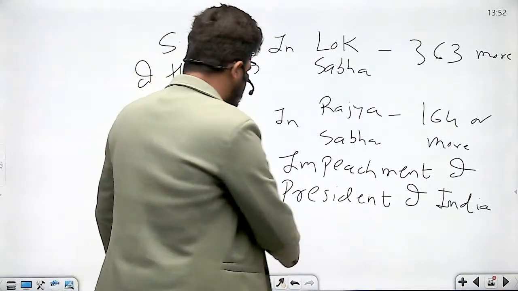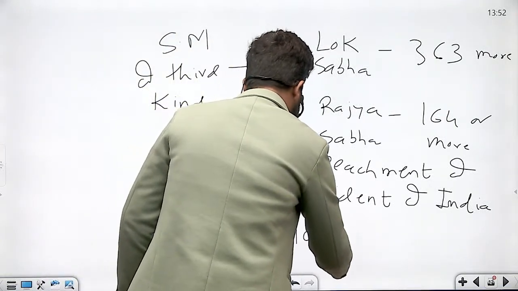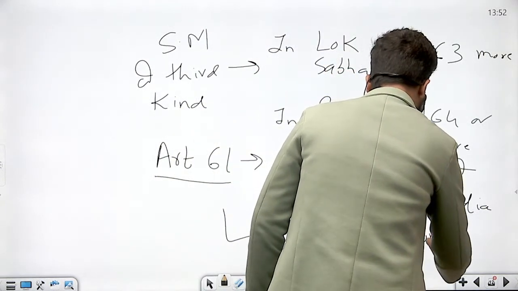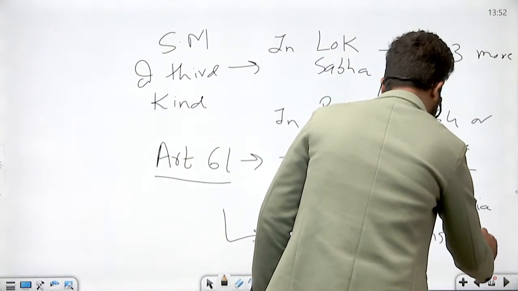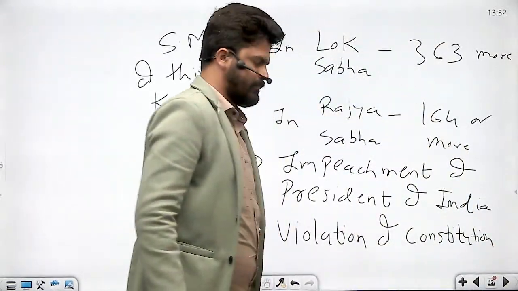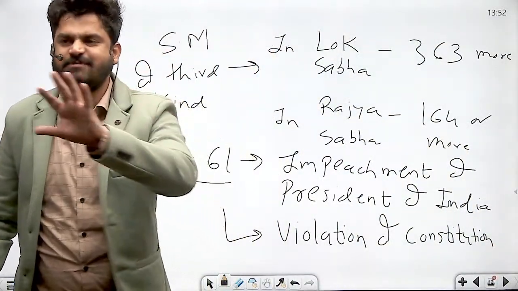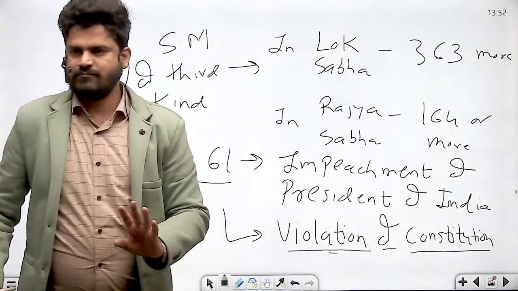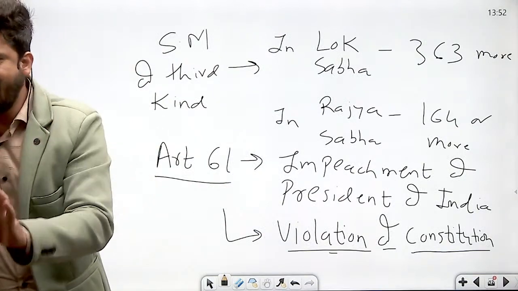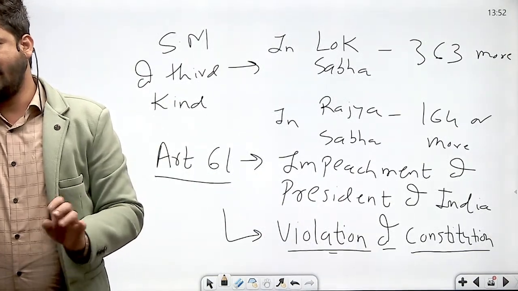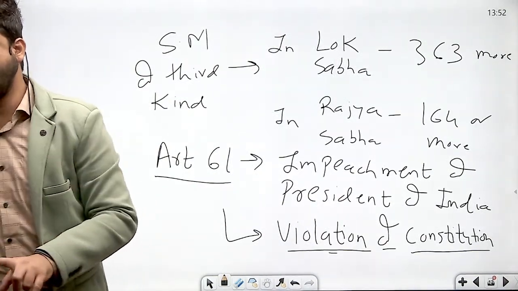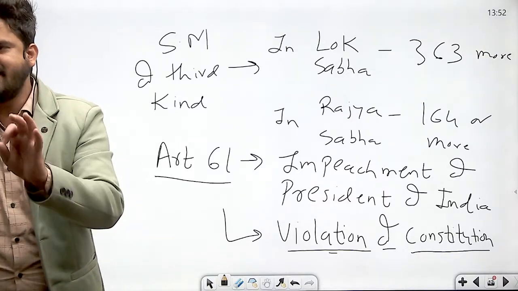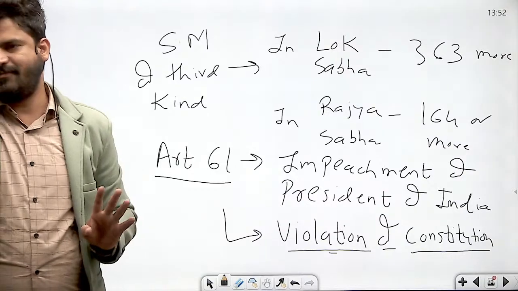grounds? What is the ground mentioned? Violation of Constitution. We are going to see it again when we discuss President. Constitution nowhere explains or defines what is the meaning of violation of the Constitution. But Article 61 says that President of India can be removed for violation of the Constitution, and to remove President of India, the special majority of third kind is required in both the Houses of Parliament.